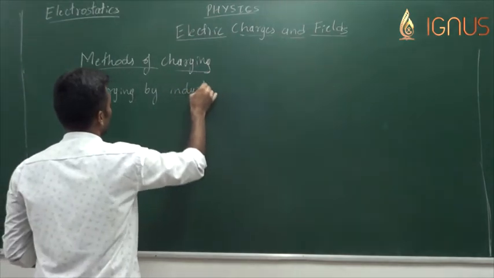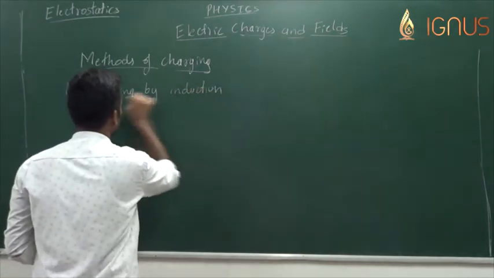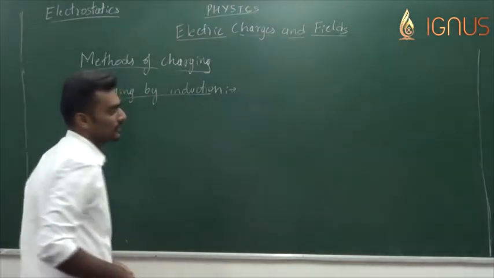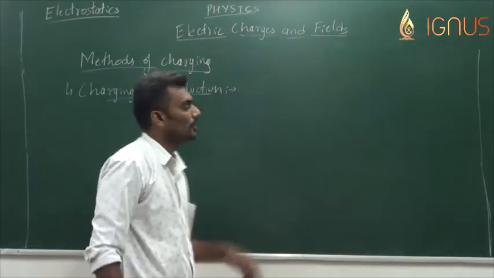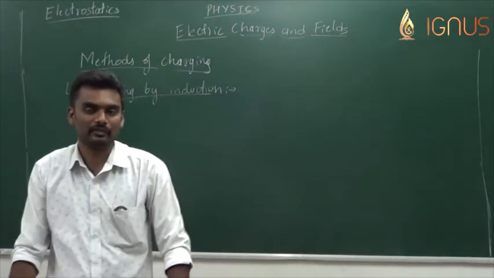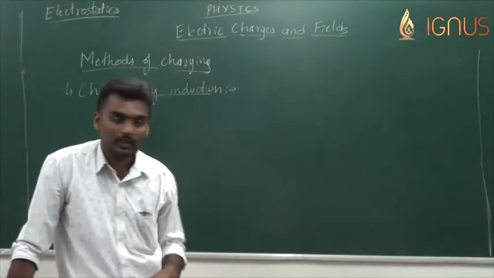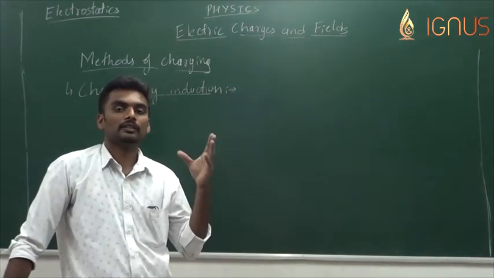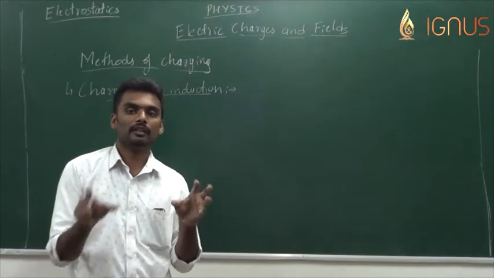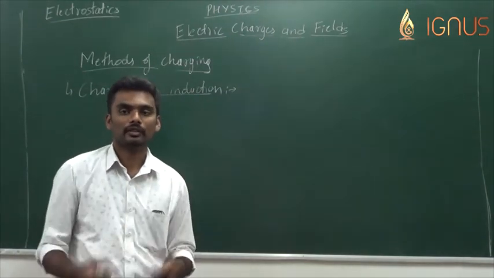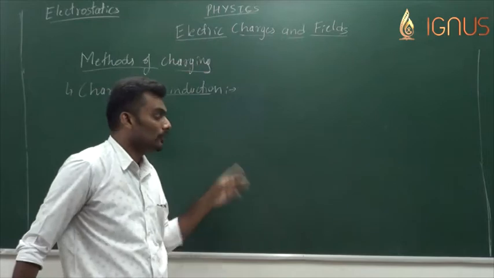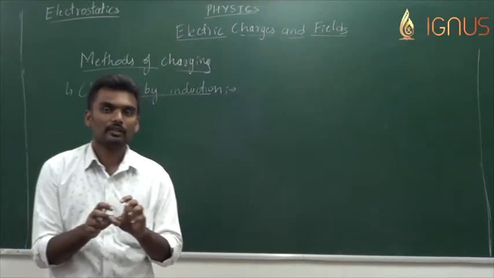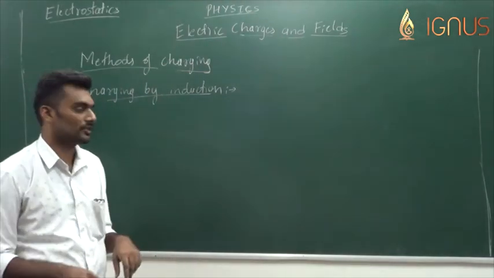When it comes to charging by induction, we also have a different way of charging a body within the induction method itself, because in the previous case we were supposed to have two metal spheres in contact with each other, so that we charge them using induction.